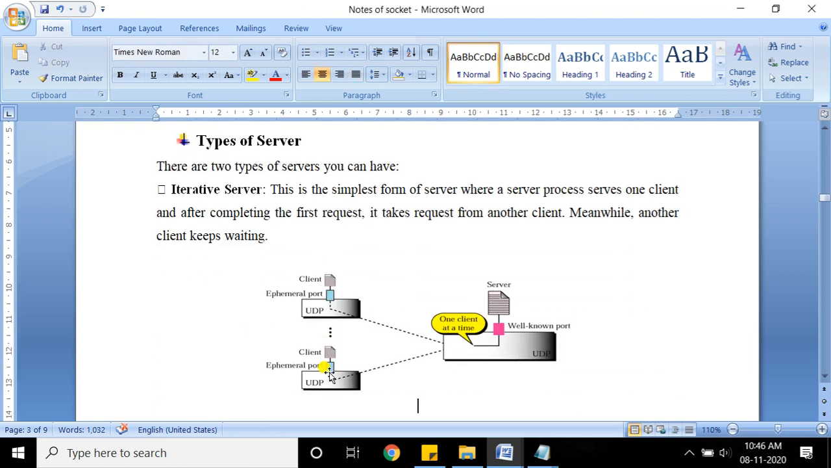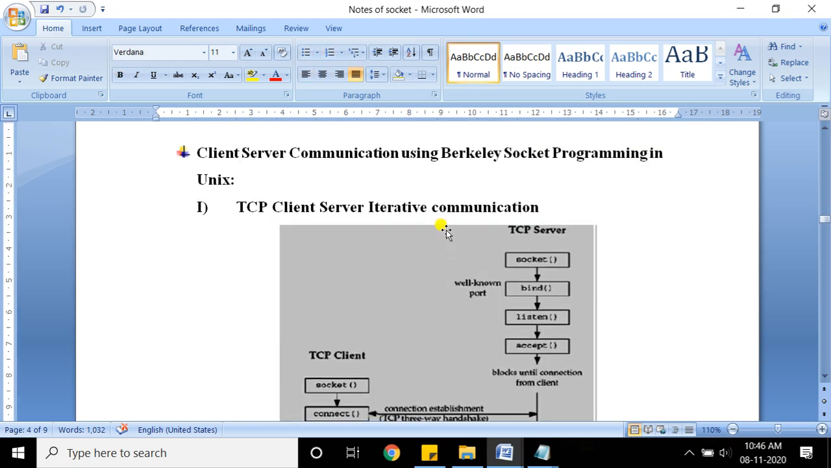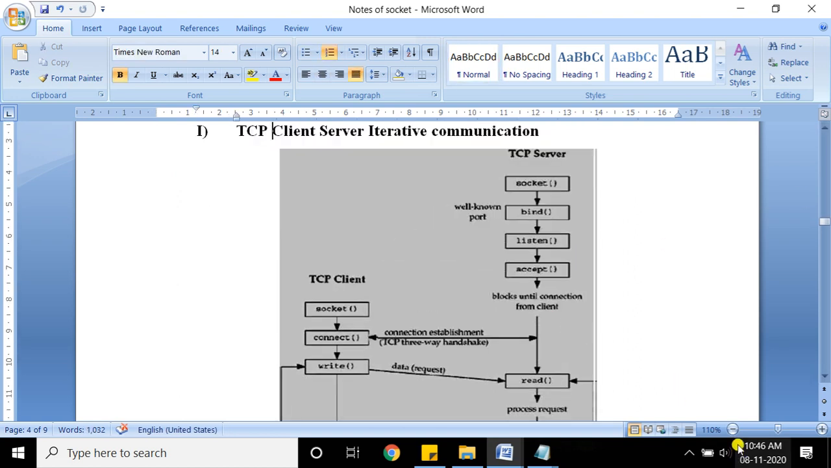Then we have seen the types of server, so you can clearly understand the difference. I will show a practical demonstration of how the iterative and concurrent servers work. And in this 9th experiment you are going to do the TCP communication. This diagram is very important.